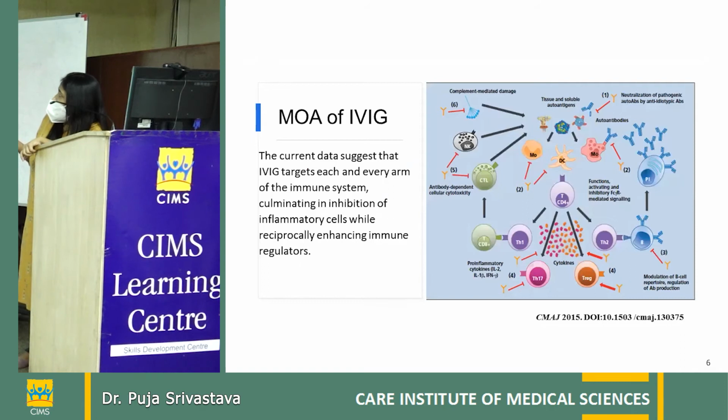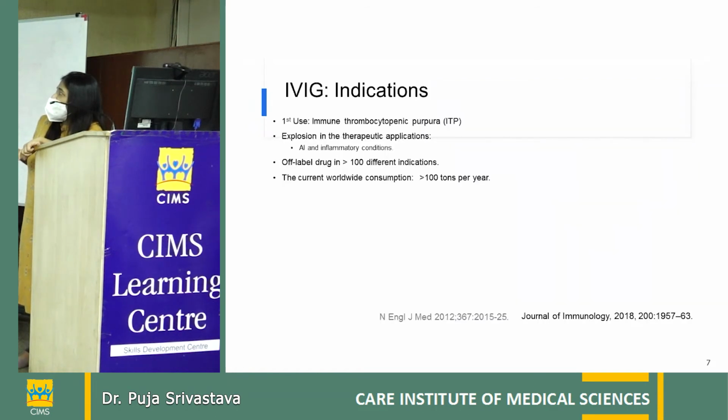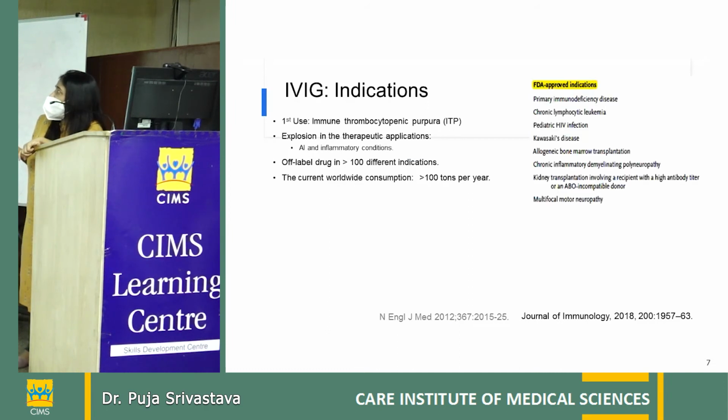So it acts through multiple immune mechanisms, and the current data tells us that IVIG targets each and every arm of the immune system, thus culminating in inhibition of inflammatory cells while reciprocally enhancing the immune regulators. So, indications: it was first used in ITP, and after that there has been a therapeutic explosion of its indications, and currently worldwide consumption is more than 100 tons per year.